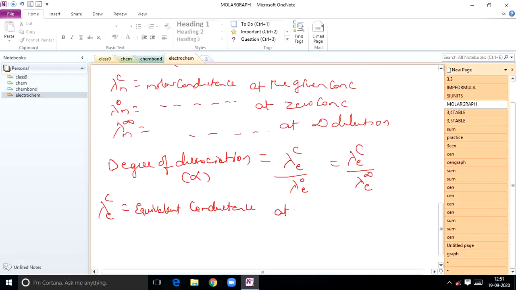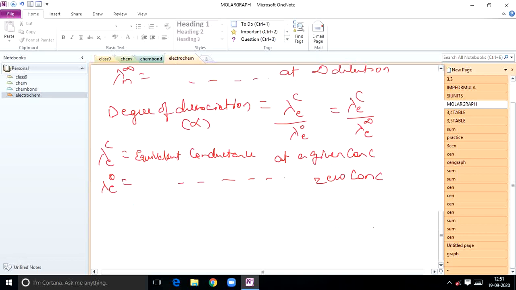At a given concentration. And what is this lambda E naught? Equivalent conductance of an electrolyte at zero concentration. And what is this lambda E infinity? Equivalent conductance of an electrolyte at infinite dilution. That is denoted by lambda E infinity.